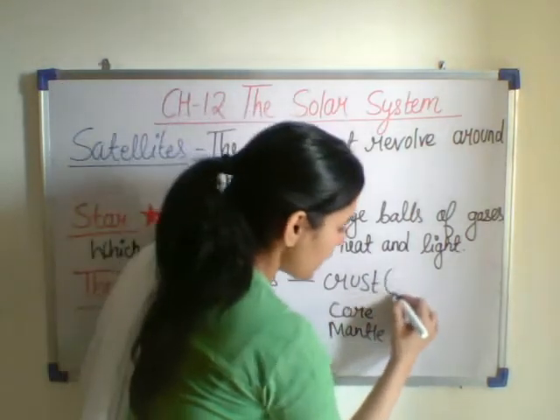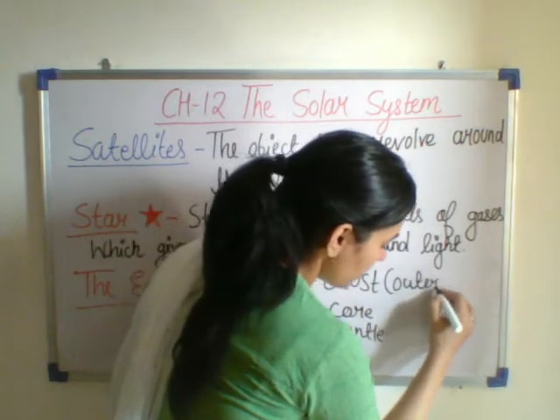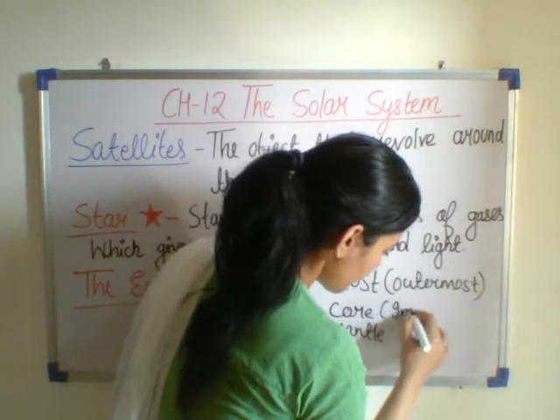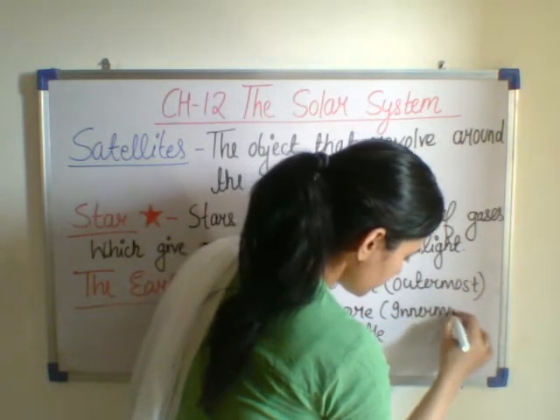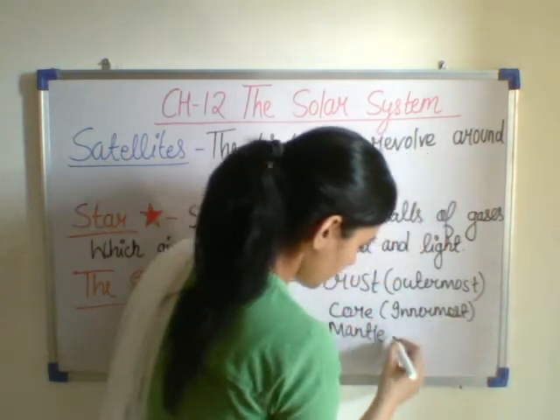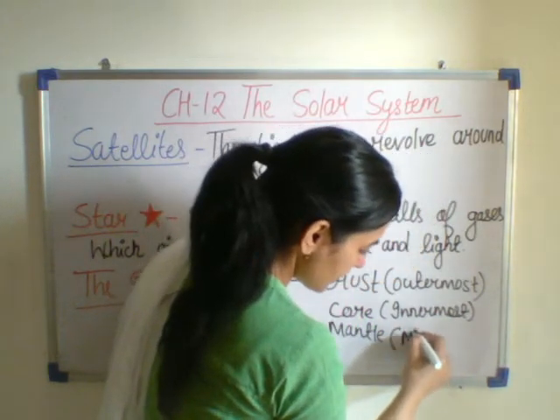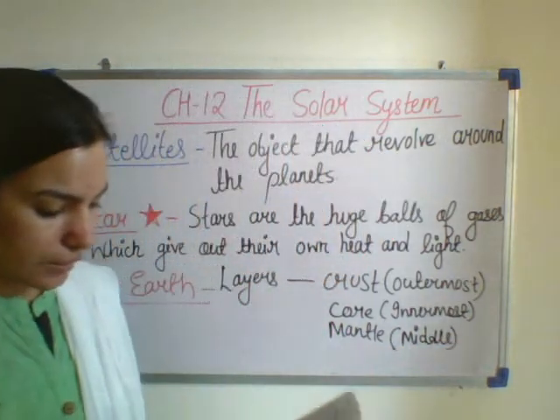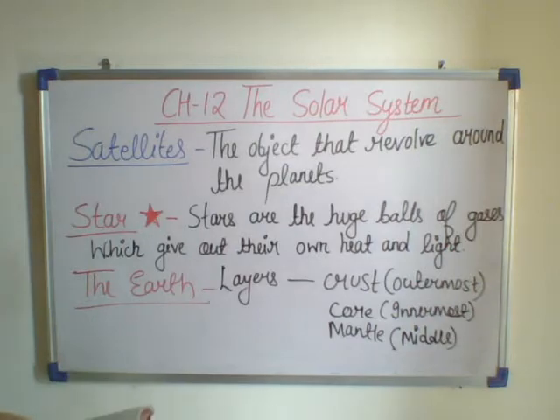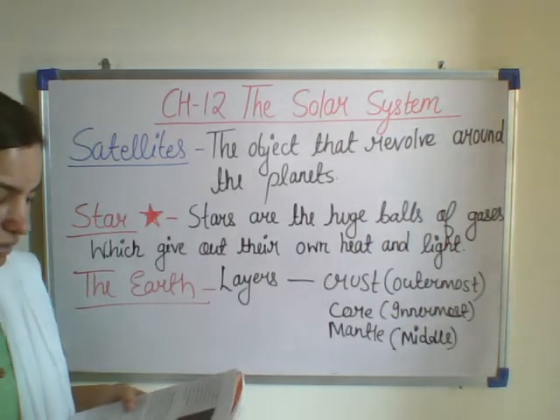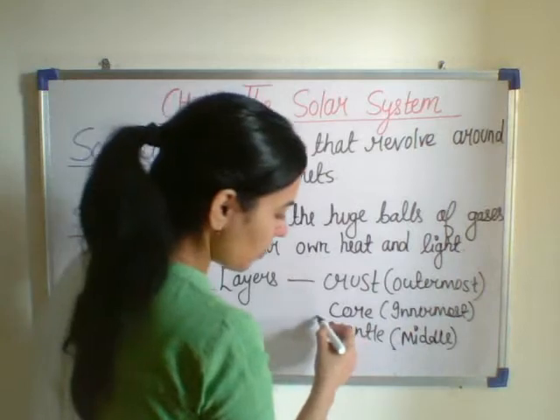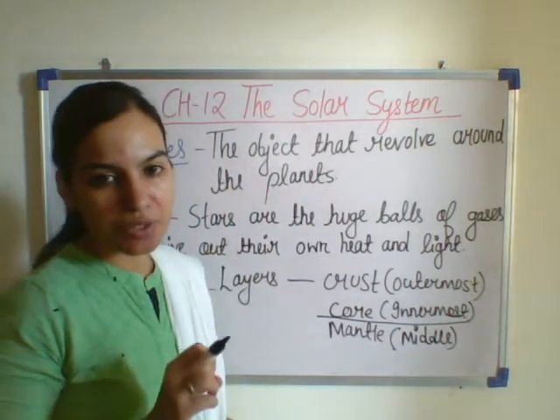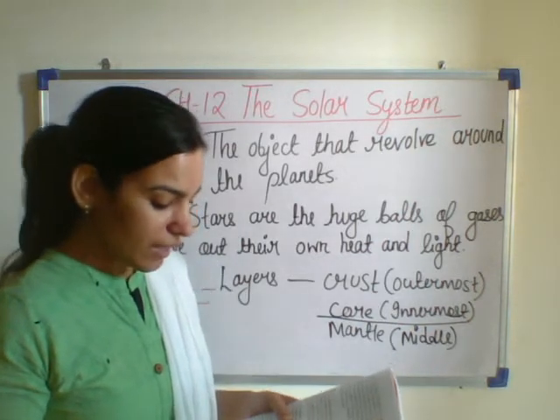The crust is the outermost layer of the Earth. The core is the innermost layer of the Earth, and the mantle is the middle layer of the Earth. The core has extremely high temperature and is under great pressure. Because the core is present on the inner side, the pressure is great and the temperature is also very high.